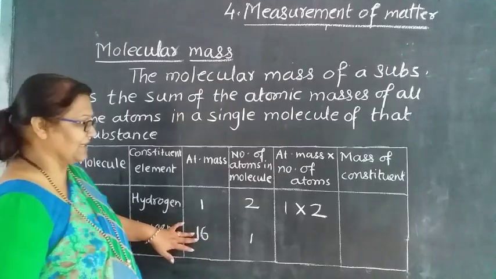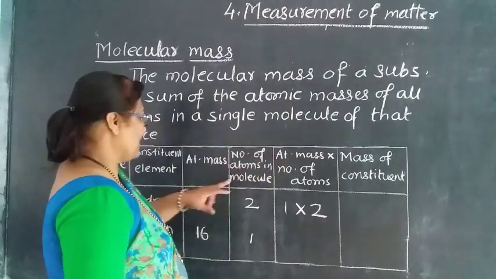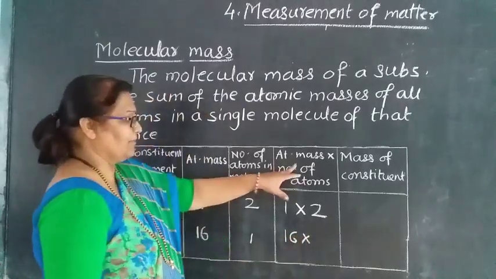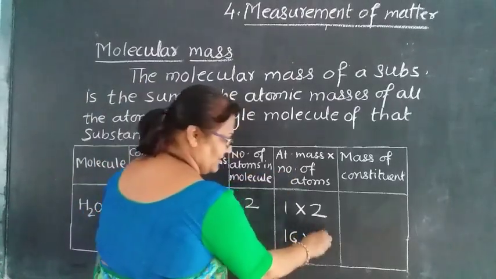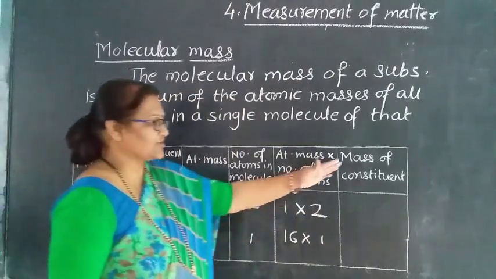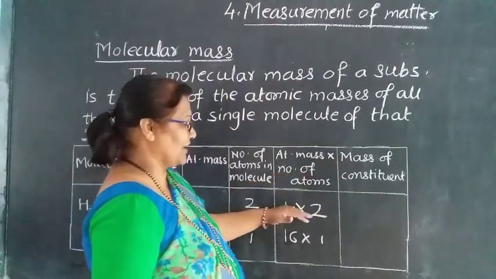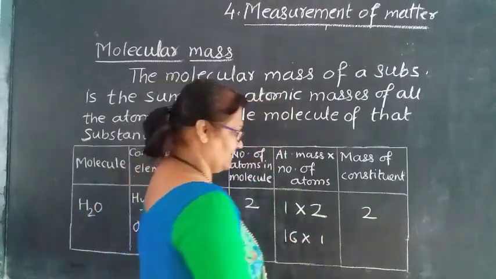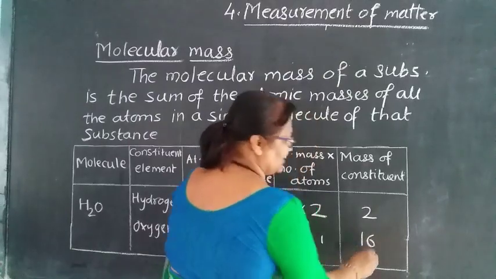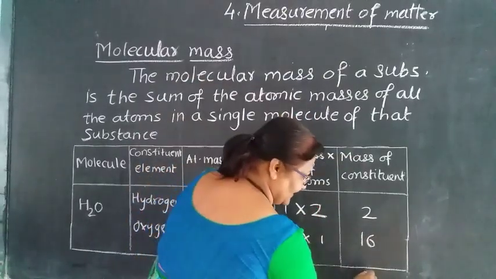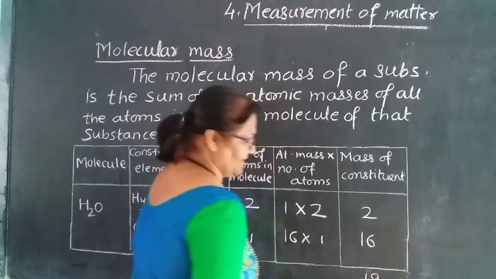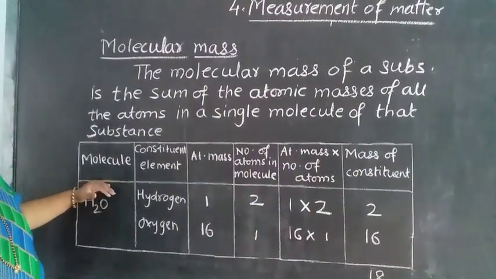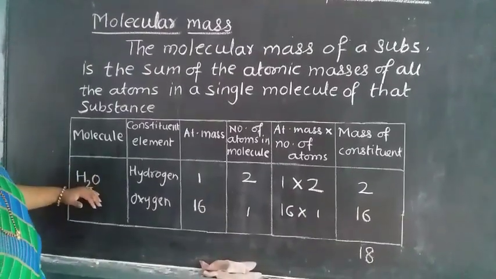Similarly here, the number of atoms is 1. So in the next column, mass of constituents, 1 into 2 will be 2 and 16 into 1 will be 16. Therefore the mass of the constituents is 18. So this is the molecular mass of water.